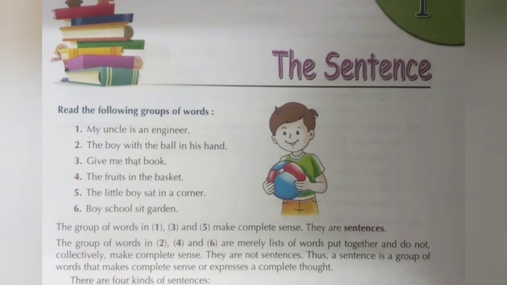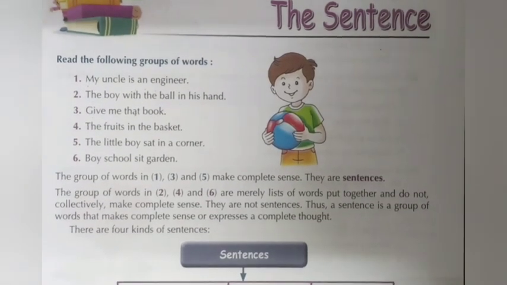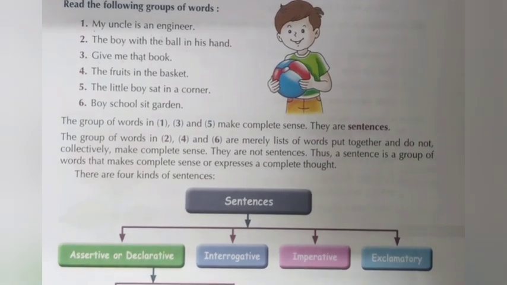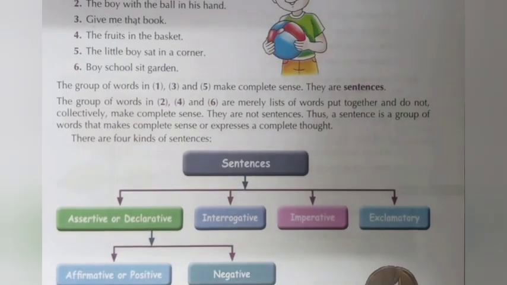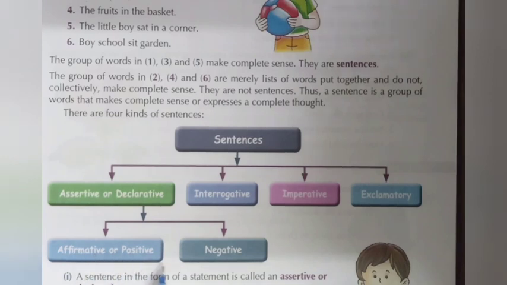There are 4 kinds of sentences: assertive or declarative sentence, interrogative sentence, imperative sentence and exclamatory sentence. There are 2 parts of an assertive or declarative sentence. First is the affirmative sentence or positive sentence and second is the negative sentence. Both are called assertive or declarative sentences.